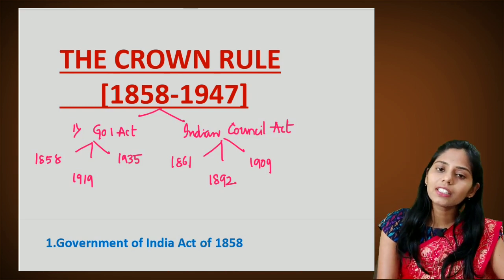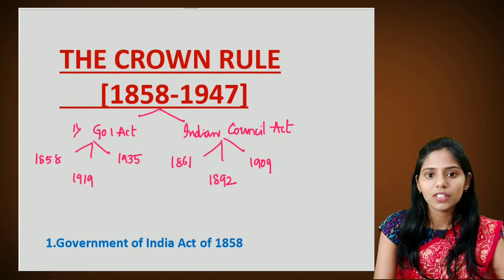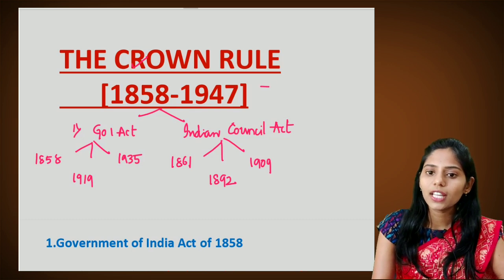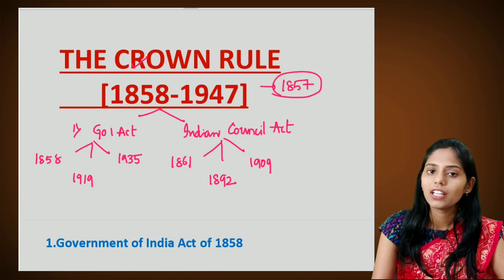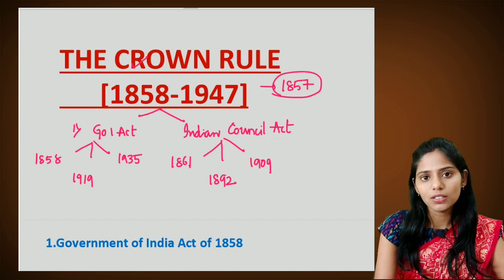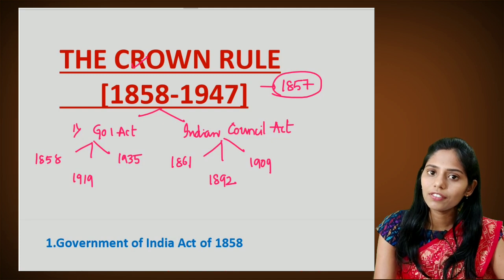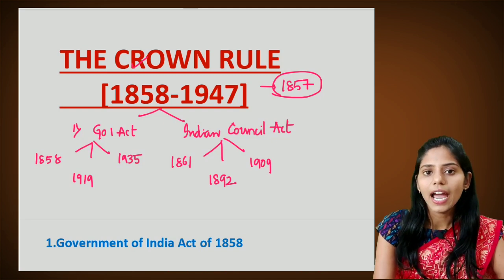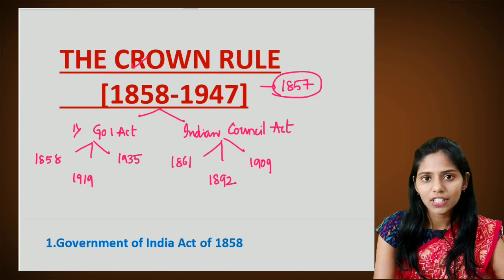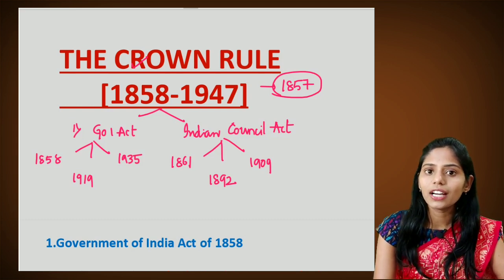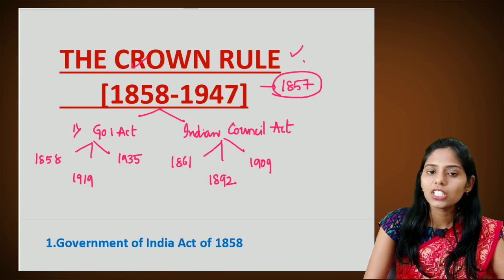So first, why did the British government come up with this Crown's rule? Mainly there was an event which happened in history, that is the revolt of 1857. This revolt of 1857 is also called the first war of Indian independence, and also the Sepoy Mutiny. Because of this revolt, the administration or governance in India was taken over by the British Crown.